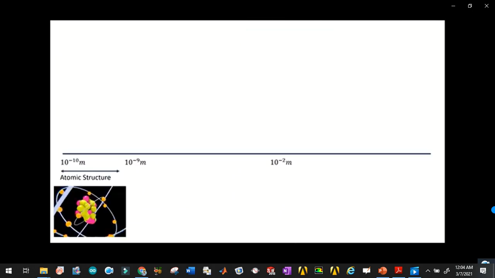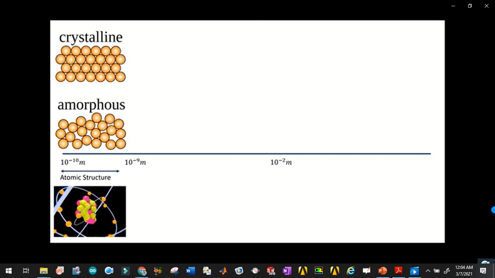Firstly, there is the atomic structure, which looks at how the atoms which constitute the material are arranged within it. When we talk about the atomic scale, we typically mean 10 to the minus 10 meters. There are two types of structure at this level, crystalline and amorphous. A crystalline structure is any structure of ions, molecules or atoms that are held together in an ordered three-dimensional arrangement. A non-crystalline structure is known as amorphous.